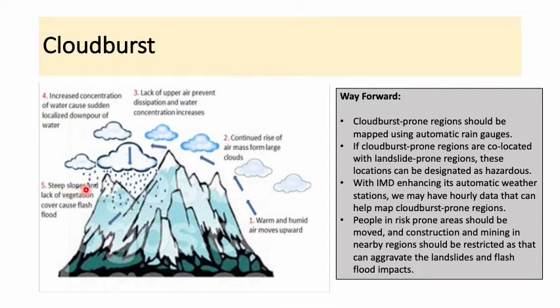Then steep slope जो यहाँ पे mountains में जो रहता है and the lack of vegetation cover, it causes flash flood as well. तो यहाँ पे flash flood होता है and also यहाँ पे you will find the landslides also taking place. ठीक है, so orographic rainfall जो है, I'll just tell you what is orographic rainfall.